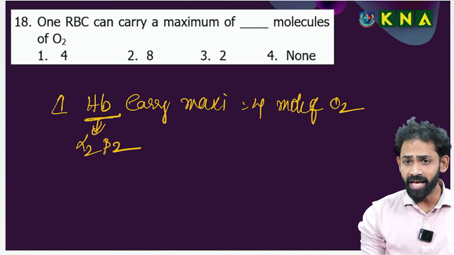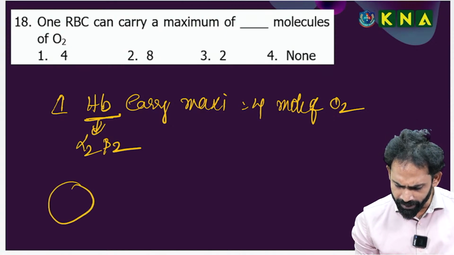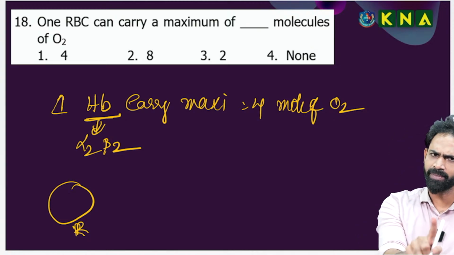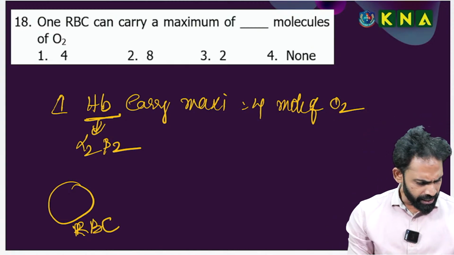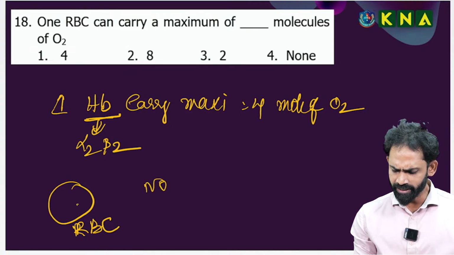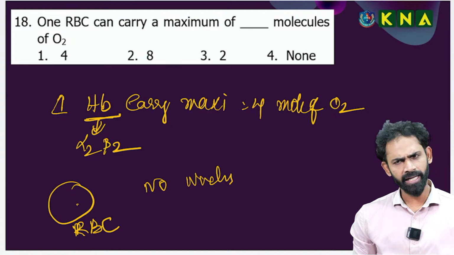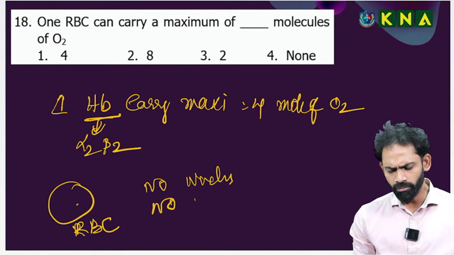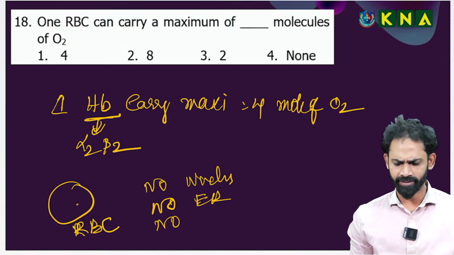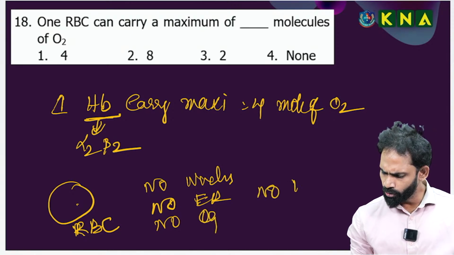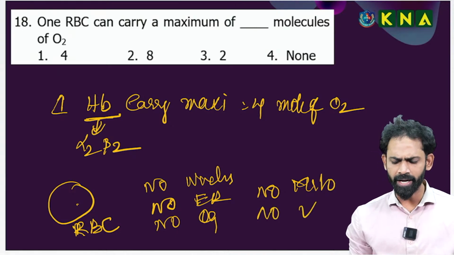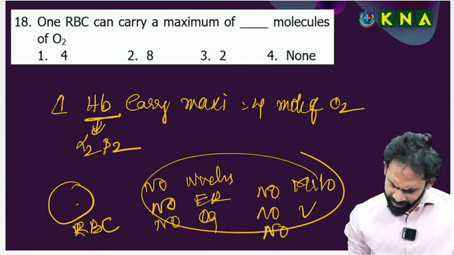If you take only one RBC, one cell, in this RBC there is no nucleus. There is no endoplasmic reticulum. There is no Golgi complex. There is no mitochondria inside the cytoplasm. There are no vacuoles. Nothing inside, sir.